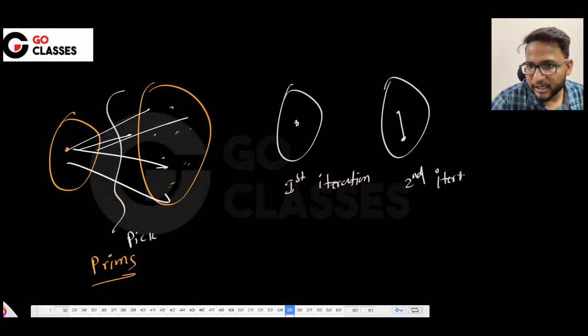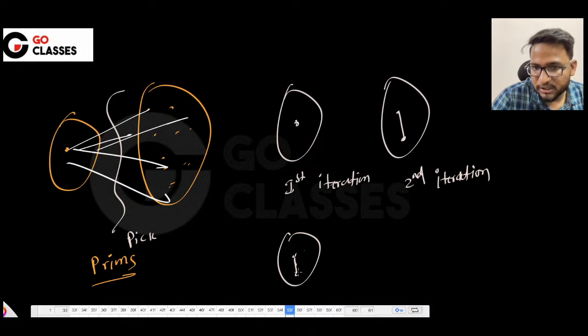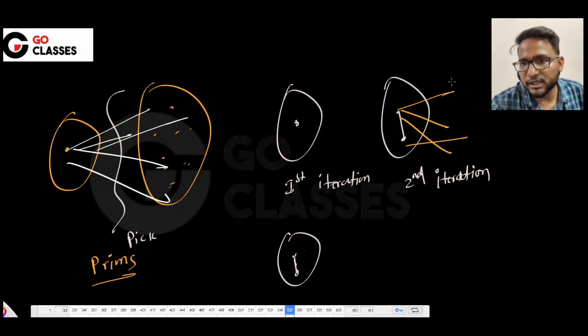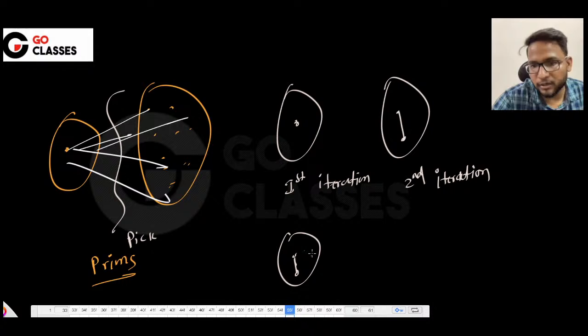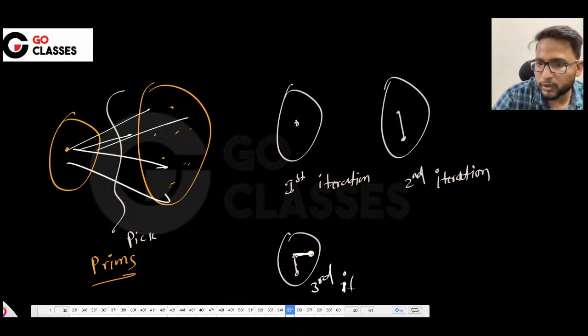In the next iteration, you have one more edge, which means this was the configuration that you have, and then you take the minimum among all, and you pick one more vertex. Edge is also okay, but vertex is more fine because you are bringing one more vertex. So this is what you do in the third iteration. That's what you do in Prim's, right?